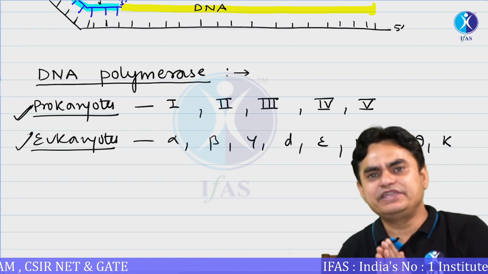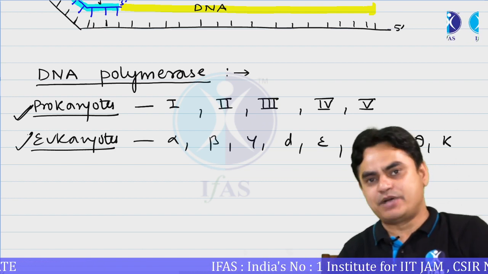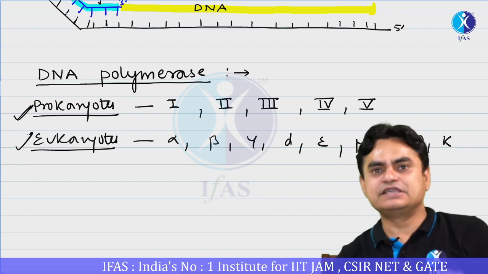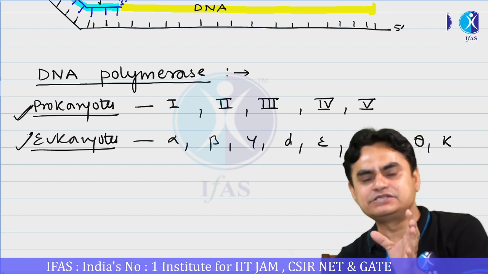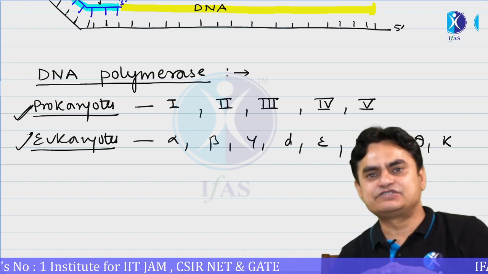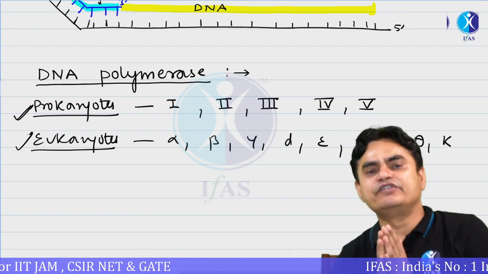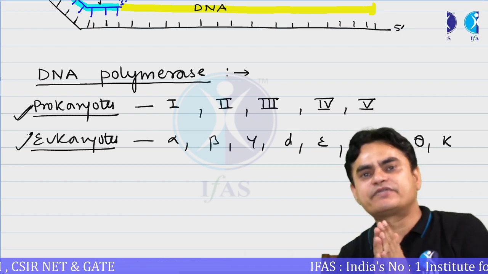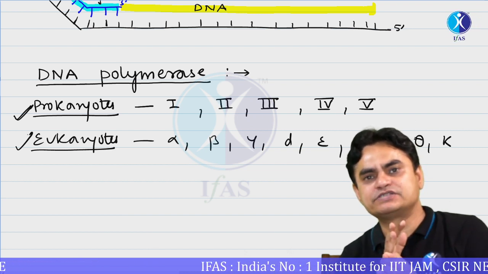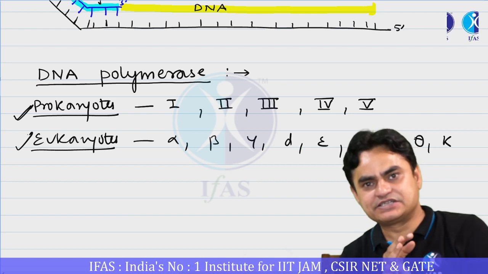This was simply an introductory class about molecular biology. You should focus on these elementary points: what we mean by replication, what are the stages where replication is initiated. Then we must know the basic properties of replication in prokaryotes and eukaryotes, that it is a semi-conservative process, how it could be proven, and why DNA replication is referred to as semi-discontinuous.